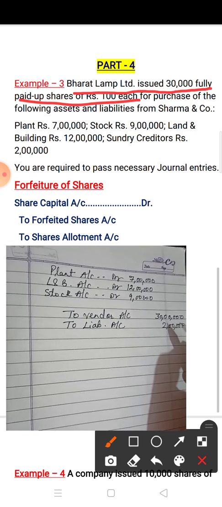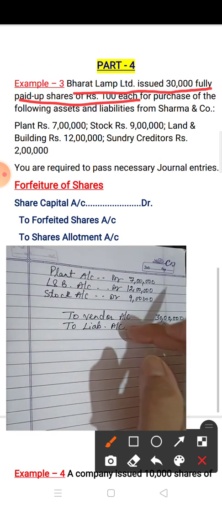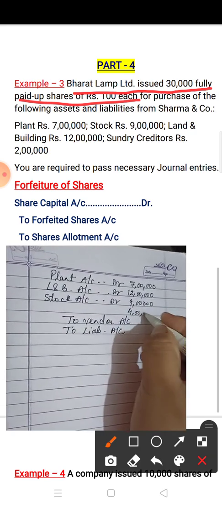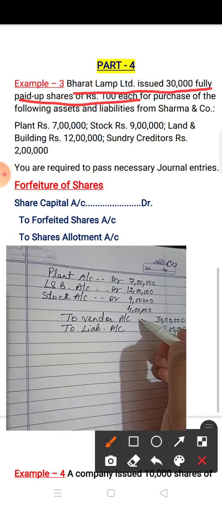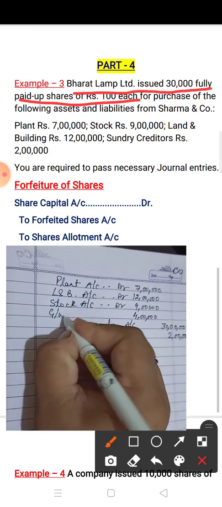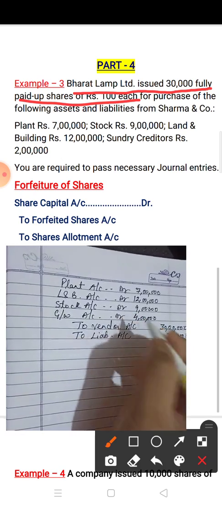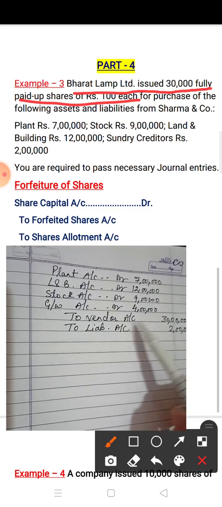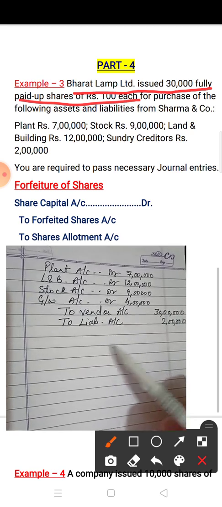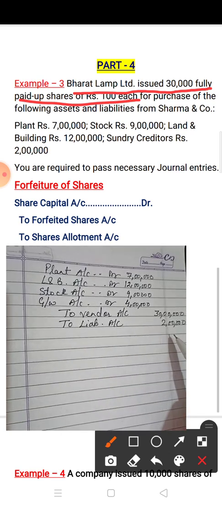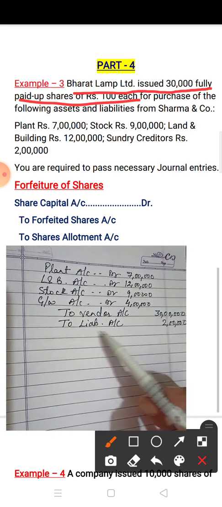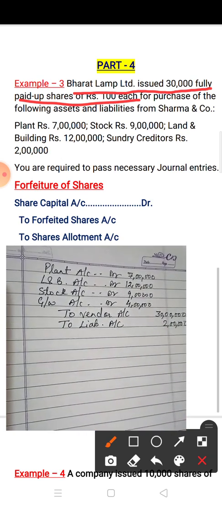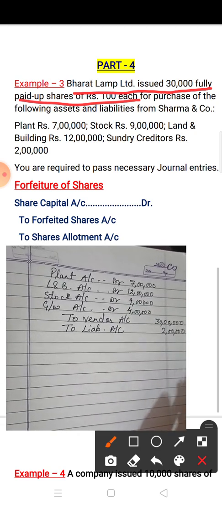So what do we have to do? We have to make both sides equal. So the difference of 4 lakh in the debit side, you have to transfer as goodwill account. That's why we have left this line. So goodwill account debit 4 lakh. Now both sides are equal. See children, if the credit side is short, then you have to write to capital reserve. Goodwill or capital reserve, any one you have to find out. Okay, now this is the first entry.